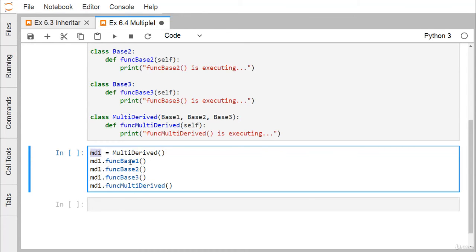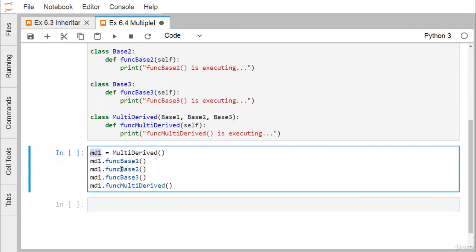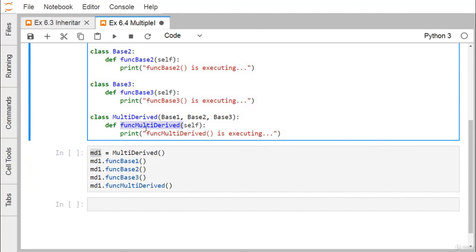Now MD1 dot function base 1. That means this particular function is getting called, and then function base 2, this function is being called, and function base 3, this function has been called. As they are the base classes of this derived class, their respective member functions will get inherited into multi derived. As a result, from this multi derived class object, if I want to access those functions, I shall be allowed to, and also I can access the function which is defined within this multi derived class itself.